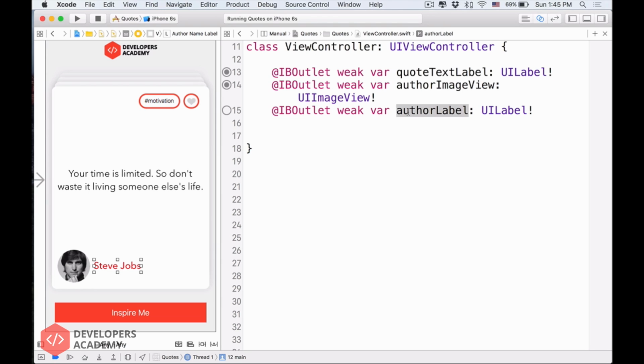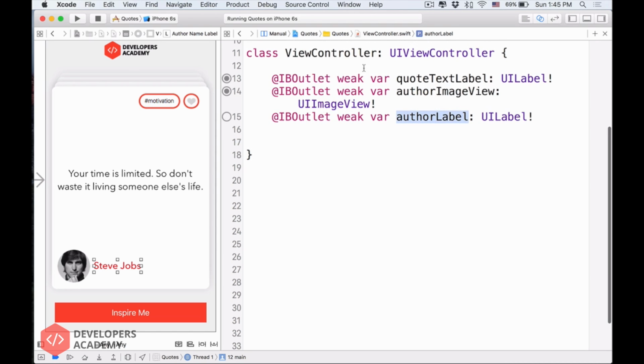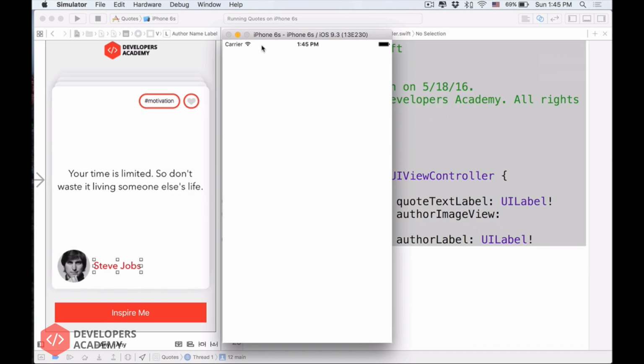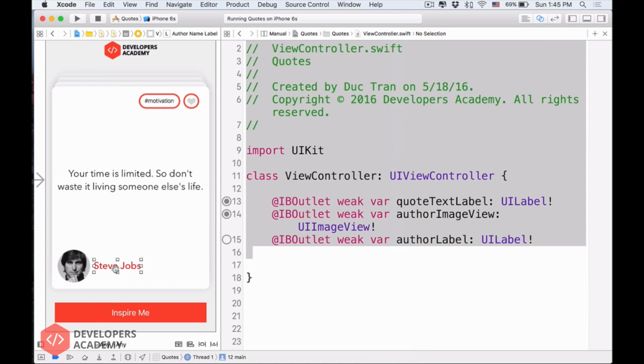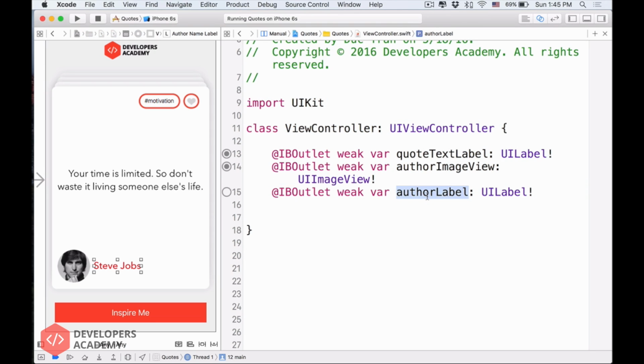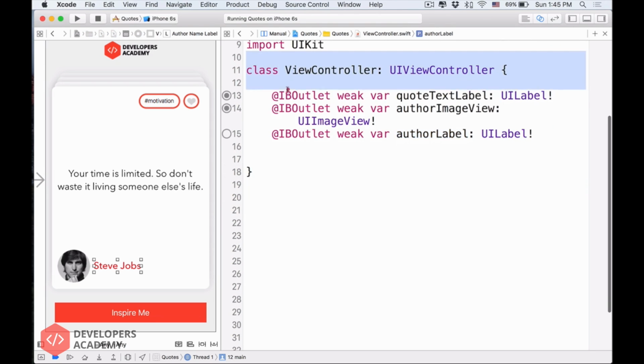And then you change the name of the outlet in your class here into author label. So what happens is, because the app is still running, when the app runs, the main.storyboard will search for something called author name label, and it goes into this thing here.